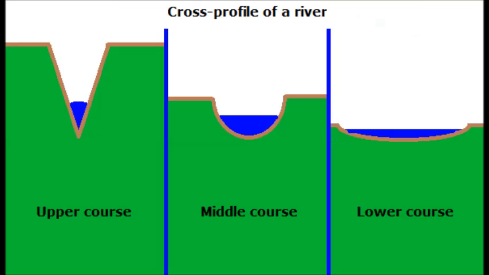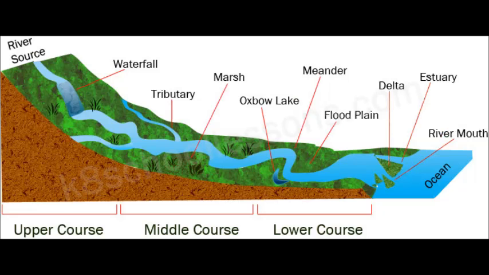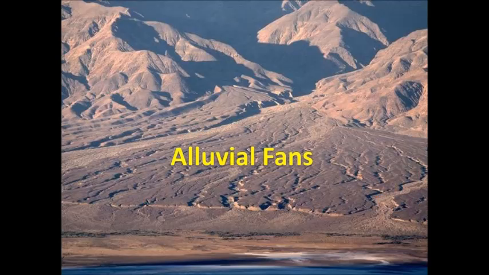The middle course. During the middle course, the river widens its valley and deposits part of its load. In this course, the river path has a moderate slope and velocity is less than that of the upper course. The important landforms in this stage are alluvial fans and meanders.